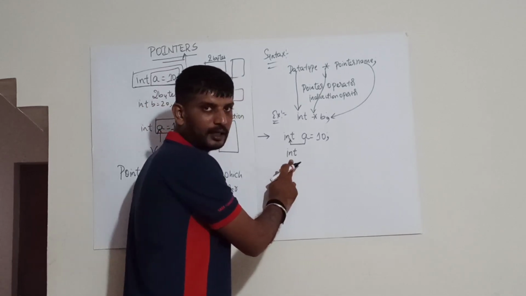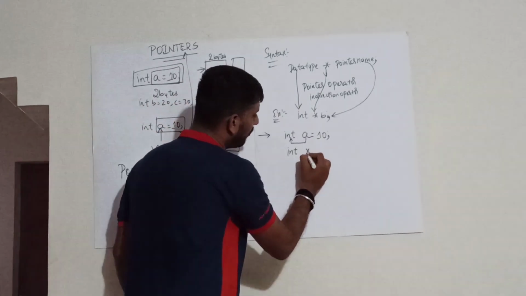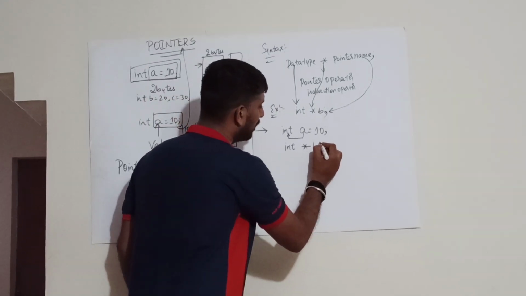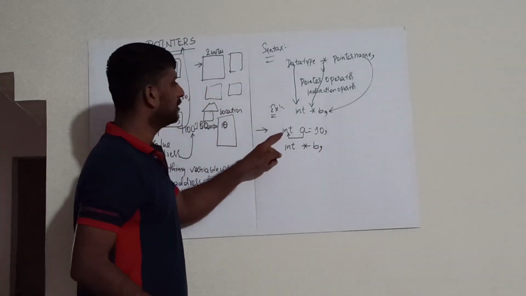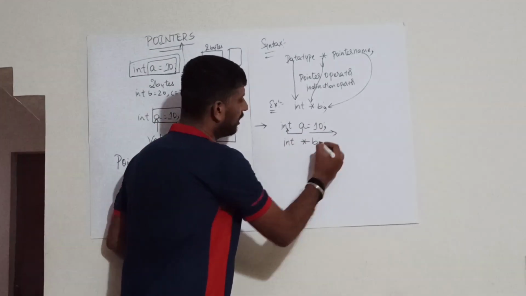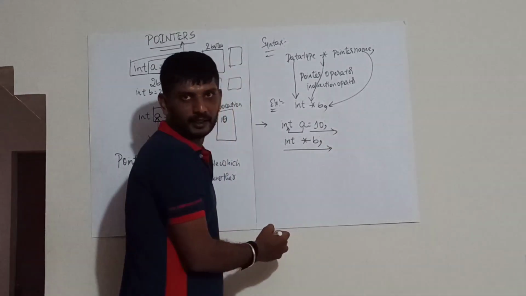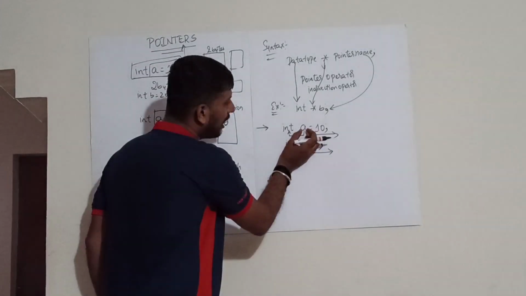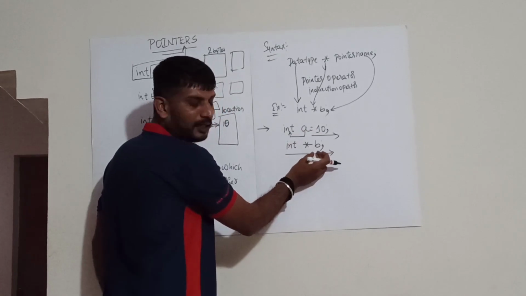int is the data type, followed by the pointer operator followed by the pointer name. So int a is equal to 10. I have declared the variable and I have declared the pointer. Next, I have to store the address of a in the pointer b.